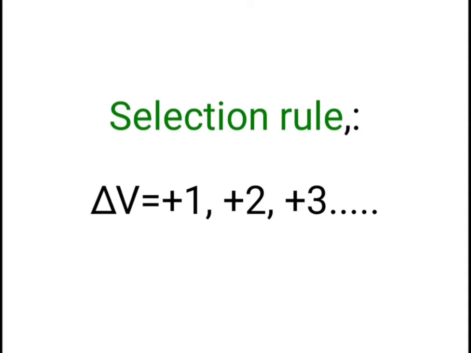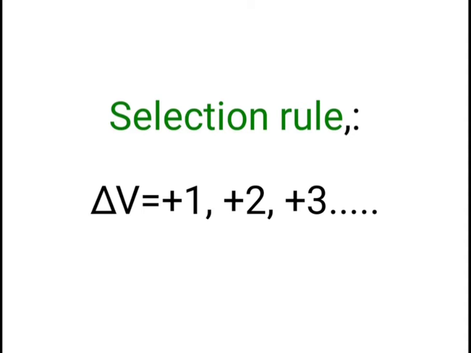So see, here is the selection rule of the hot bands, and that is delta v is equal to plus 1, plus 2, plus 3. So here for the anharmonic oscillator, the selection rule is delta v is equal to plus or minus 1, plus or minus 2, plus or minus 3. Each transition occurs from the ground state for the anharmonic oscillator, and by this we can observe the three transitions: fundamental absorption, first overtone and the second overtone.